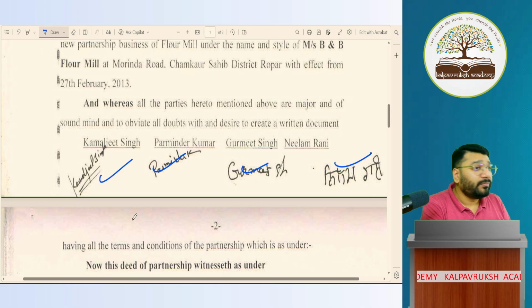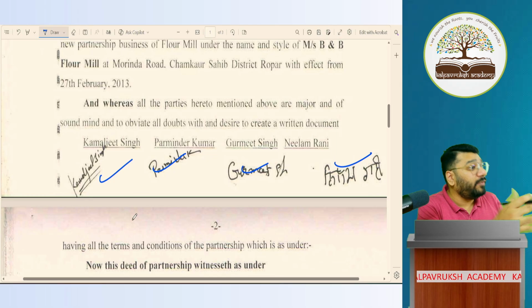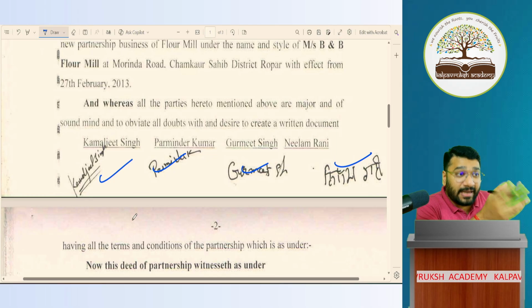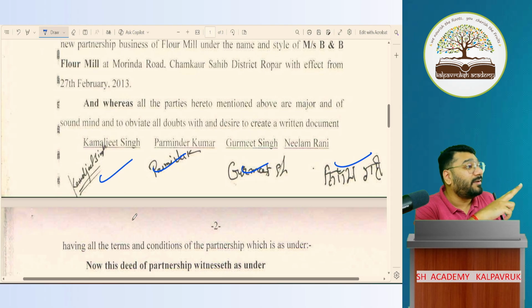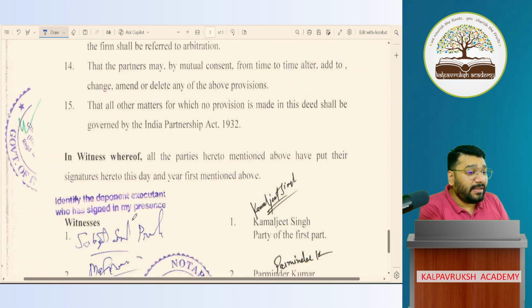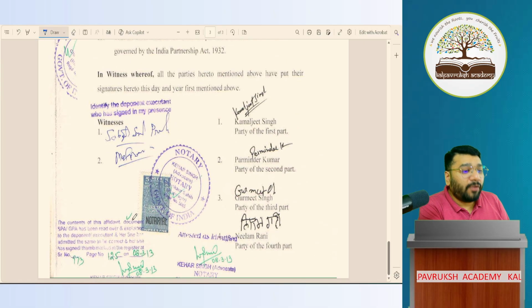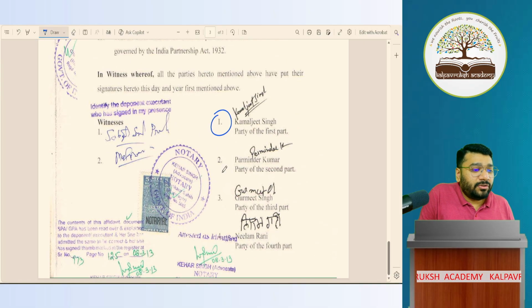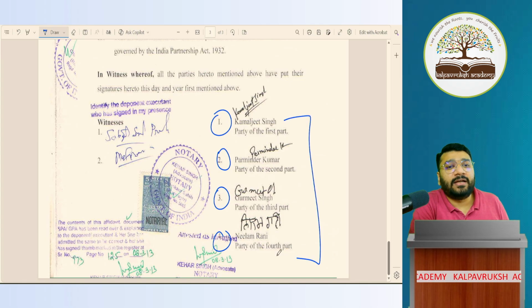This is true not just here, but for any agreement that you enter into. Let's say in future you buy and sell land. In the land agreement also, buyer and seller, both of them have to sign on every page. This is a norm. Even at the end of the page, you have to see 1, 2, 3, 4. All the 4 parties have to sign it. This is mandatory.